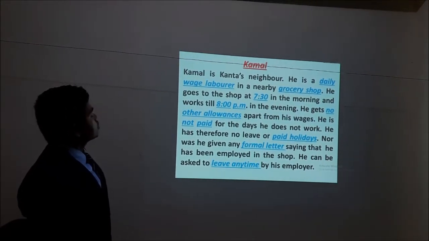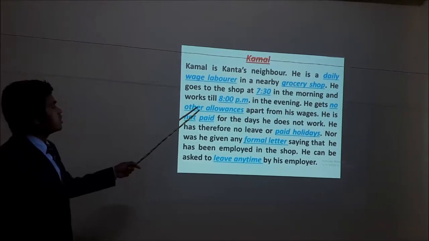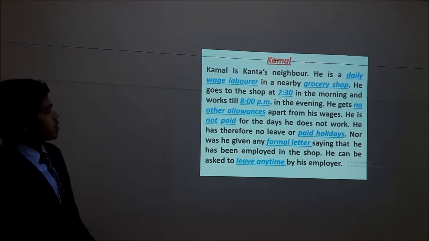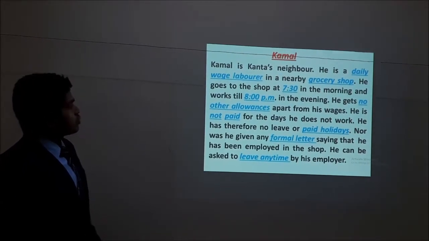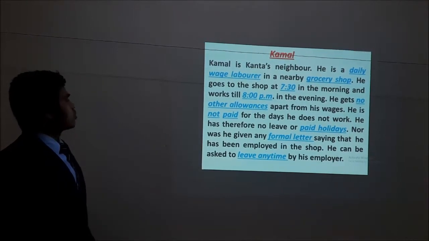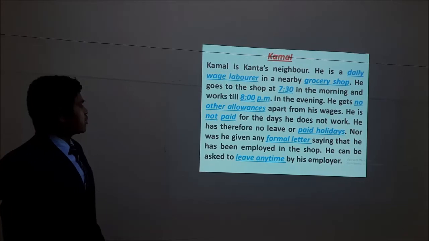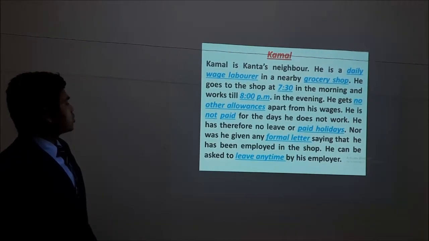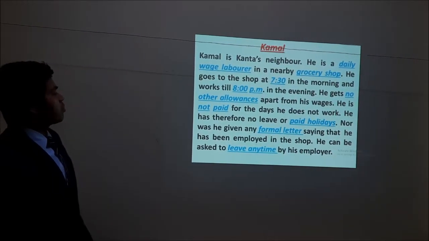He goes to the shop at 7:30 in the morning and works till 8 p.m. In the evening, he gets no other allowances apart from his wages. He is not paid for the days he does not work. He has therefore no leave or paid holidays. Nor was he given any formal letter saying that he has been employed in the shop.